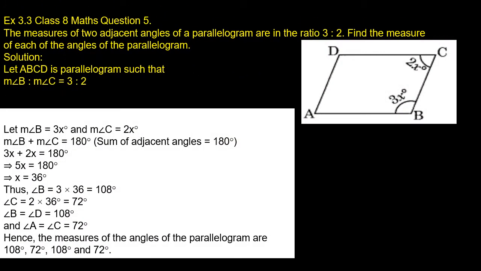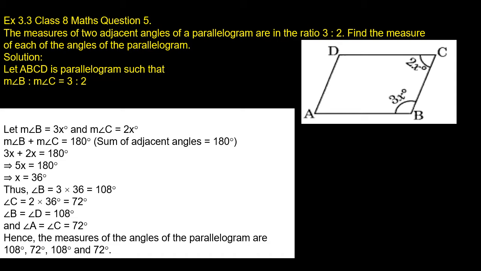Now let us come to question number 5. The measures of two adjacent angles of a parallelogram are in the ratio 3:2. Find the measure of each of the angles of the parallelogram.